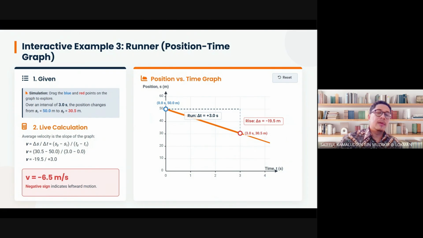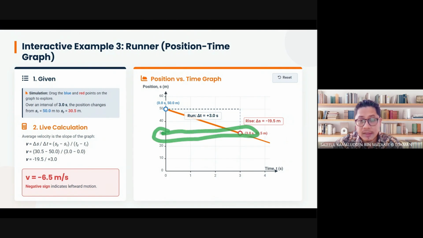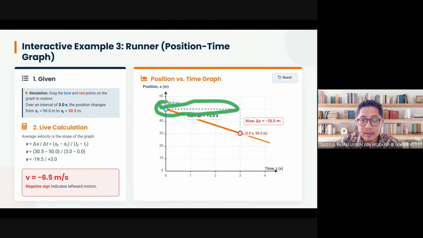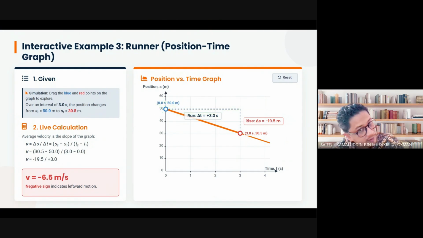So the difference of location is always final minus initial. Final is this 30 meters, minus initial. So 30 minus 50. Final minus initial, you get negative 30.5. Oh, earlier it was not 30 meters. I misspoke. It's 30.5. I misread it here. Sorry, my glasses are very blurry. So 30.5 minus 50, you get negative 19.5.